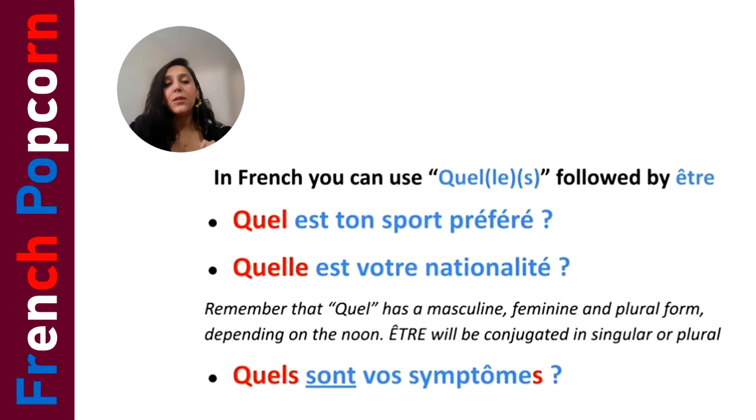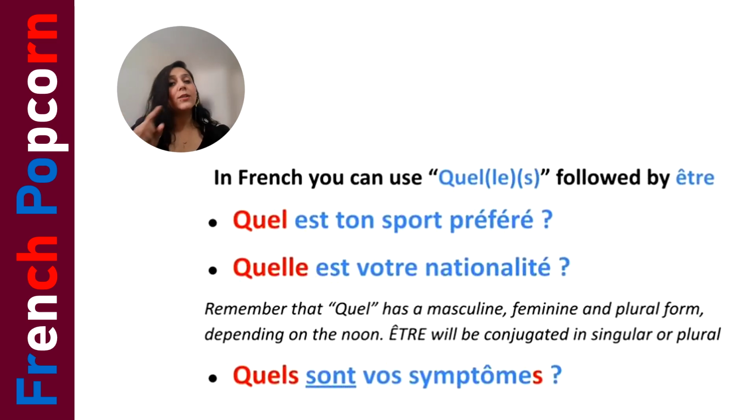And in the last question, of course, if you notice here, "quels sont", we have used the plural conjugation of the verb. Why? Because in the previous sentences, "quel est", what is, we are asking what is your sport, what is your nationality. If you are asking about the singular, that will be quel est. And if your question is like here, what are your symptoms, symptoms is plural.